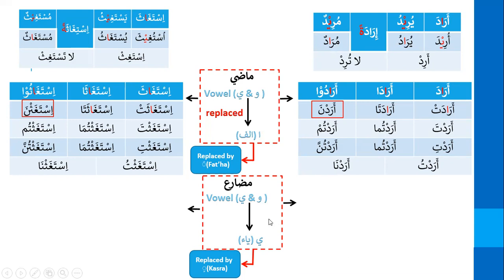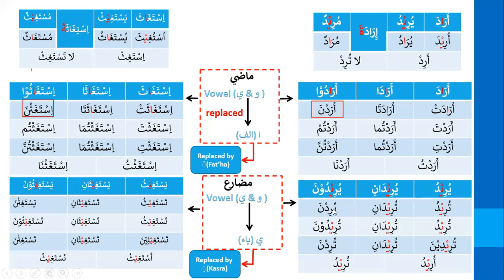Then let's look at Mudari. Similarly, if you remember, I said hunna and antunna are the only places in Mudari which will be affected. So the Ya, which was replacing the Waw and Ya, the middle root letter, is now replaced by Kasra. You see how the chain goes on: Kasra, which is closest to Ya, is now placed here, and in place of Ya, you just have Kasra in hunna and antunna. These are the two changes we have in Mudari, and then in Madi, from hunna onwards, the Alif vowel is dropped and replaced by Fatha.